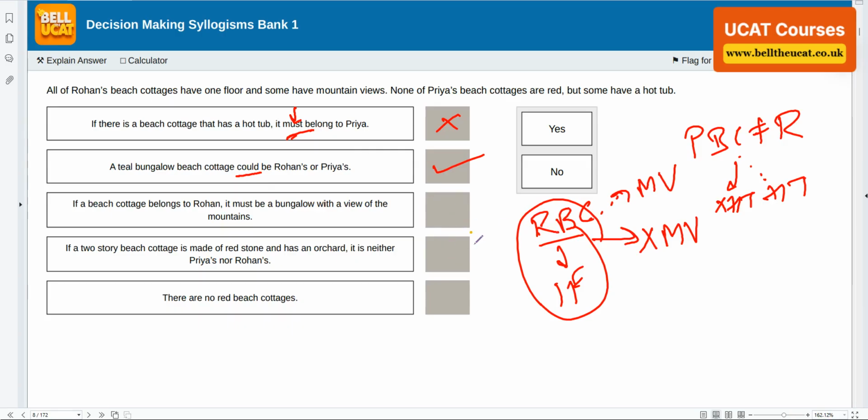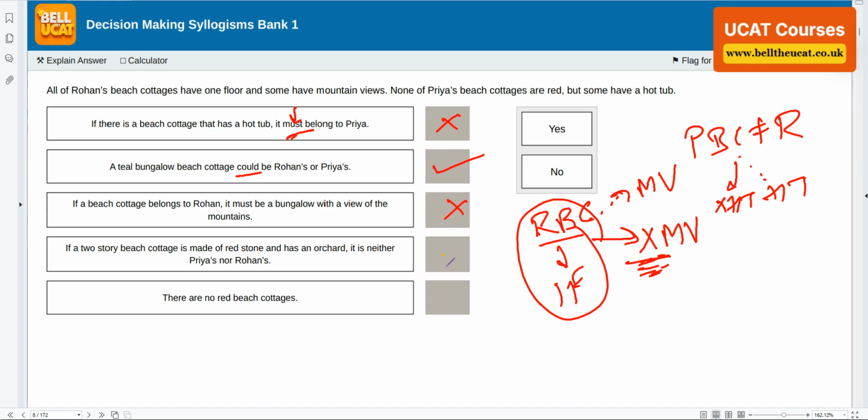So the answer is yes. If a beach cottage belongs to Rohan, it must be a bungalow with a view. No, some of his beach cottages don't. Most of them, solid line, don't have a mountain view. So the answer is a big fat no.